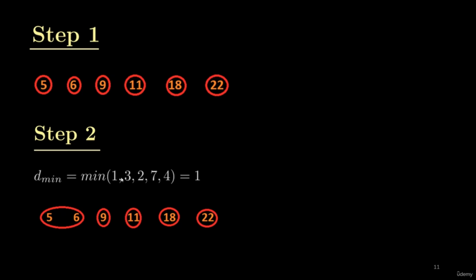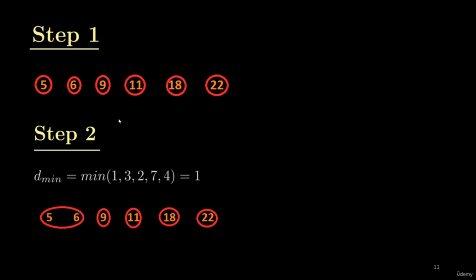From this set of minimum distances, we have to select the one which is the least, the minimum distance out of all these minimum distances. The minimum distance is 1, which is between 5 and 6. So we will merge them to get a single cluster. So here we can see that now we are left with 5 clusters at the end of step 2. At the start of step 1, we had 6 clusters. We calculated the minimum distances, and based on the minimum distance, we merged the clusters, and now we are left with 5 clusters at the end of step 2.